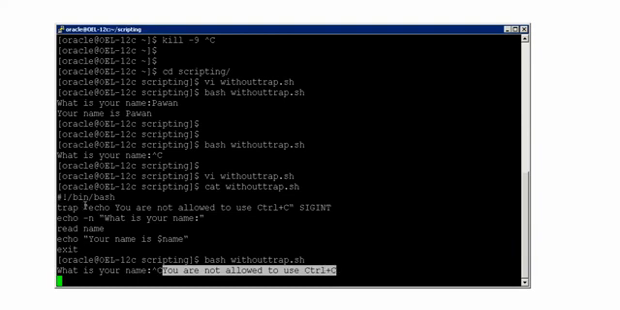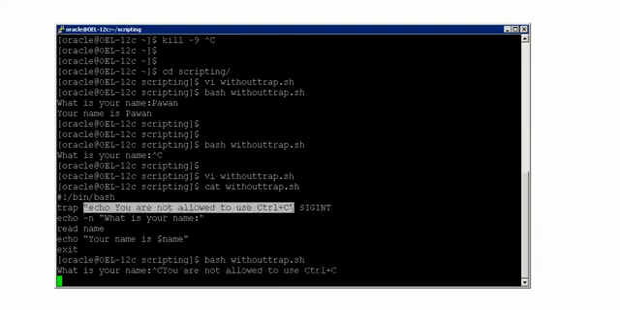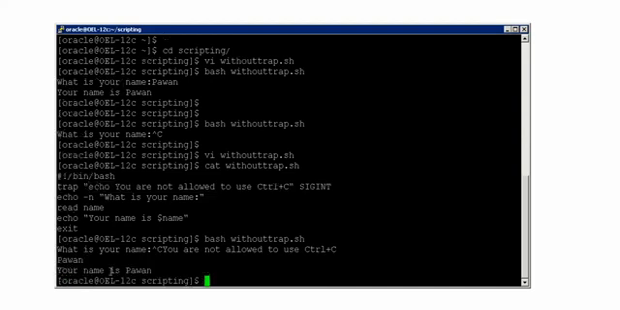Why? Because in the trap, the list of commands that it has to execute as soon as it receives Control C in the process of executing this shell is to echo. That's what I gave. That's the reason it is only echoing this command, and it has returned to "what is your name" console. That's it. So it is not exiting from that point. Now if I say Pawan, again it is showing that your name is Pawan. This is how you can basically control people not to use Control C in the process flow.